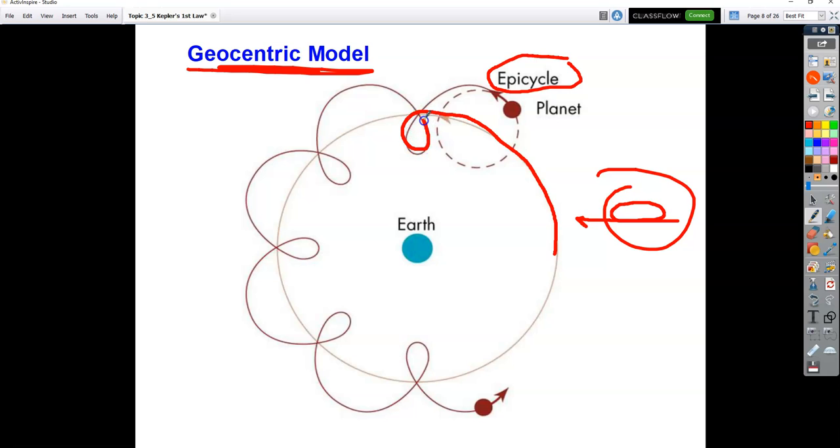So it'll actually do a physical loop like that backwards, and then it'll go around and around, and then do another epicycle, another little mini loop. So he's saying inside of the main orbit are these tiny mini loops that planets will loop-de-loop, and that's why they show that retro motion. They're actually physically making these little loops every so often, which is ridiculous, but that's the only thing Ptolemy could come up with, these epicycles, to try to explain the retrograde, which didn't work.